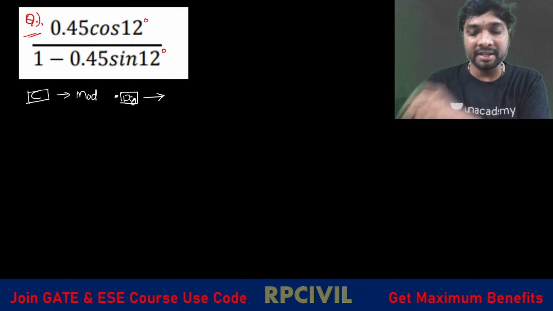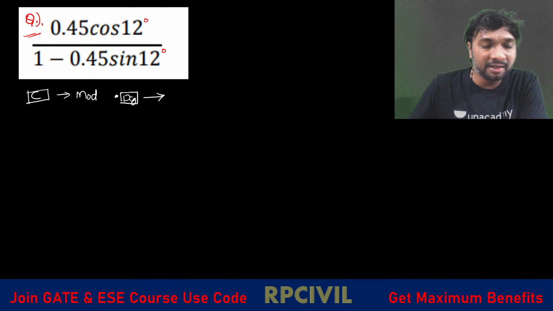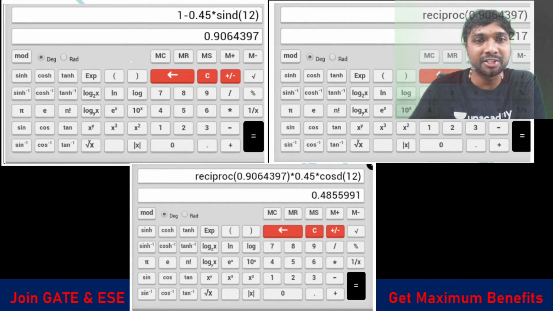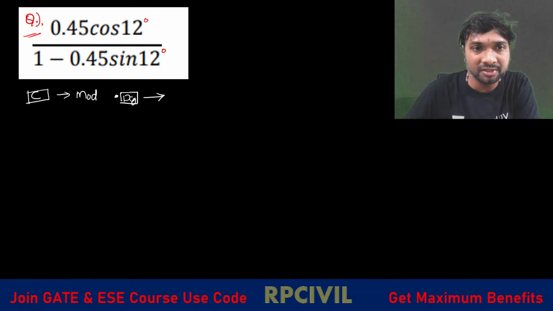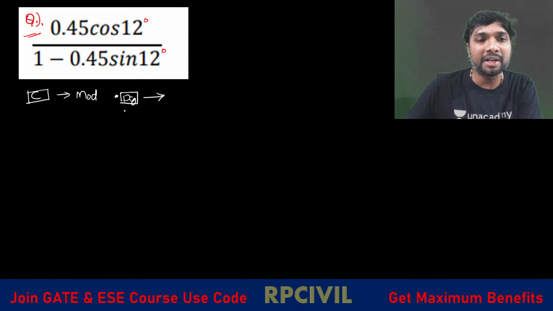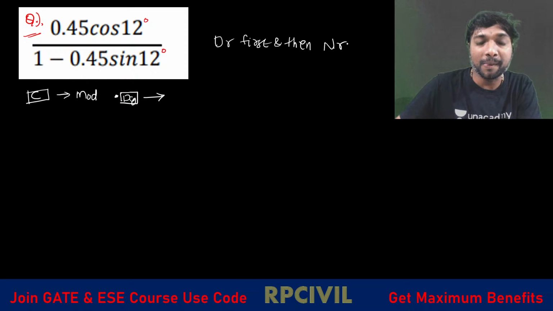Do we calculate the numerator or the denominator first? If we just observe, we have to calculate the denominator first, right? Always try to do this, because in our traffic engineering problems also a similar kind of situation will come across. So whenever this kind of problem is there, you calculate the denominator first and then the numerator, all of you.